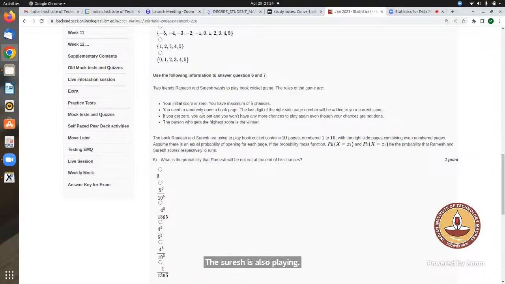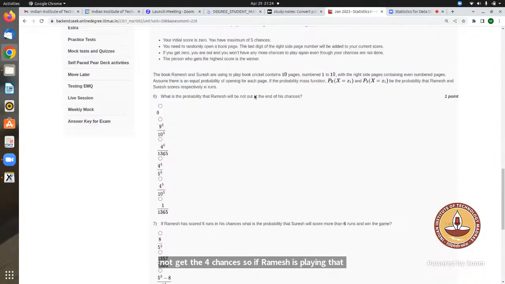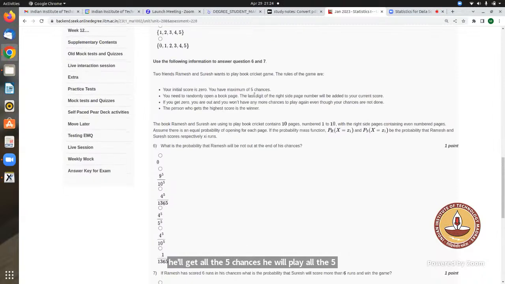No, so see, in this question, sir, it says that if you get out at your first chance, then you will not get the other 4 chances. So if Ramesh is playing, he'll get all the 5 chances. He will play all the 5 chances, so till then there is no chance of Suresh playing in between. Only Ramesh has to play, right? Correct. Let's say in the first chance he didn't get out, it's 4 by 5. Second chance it is 4 by 5. Third is 4 by 5. Fourth is 4 by 5, right?